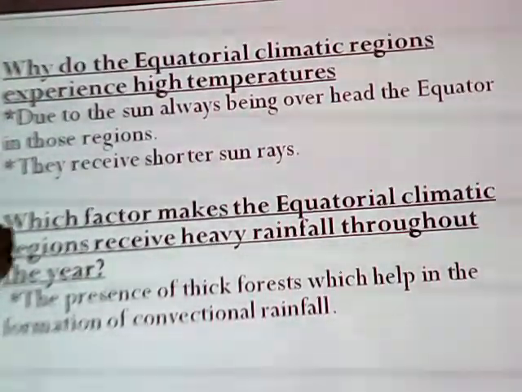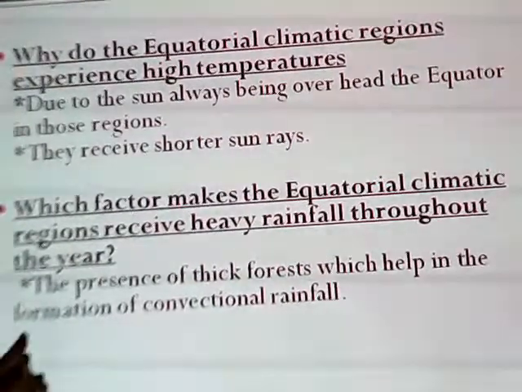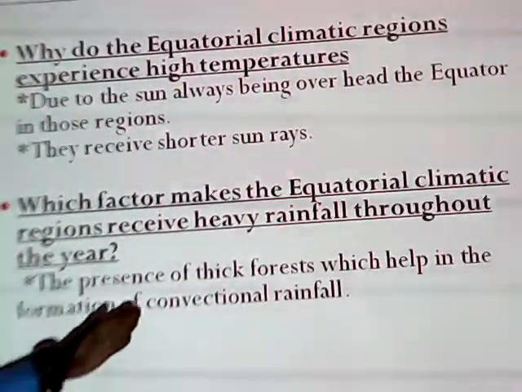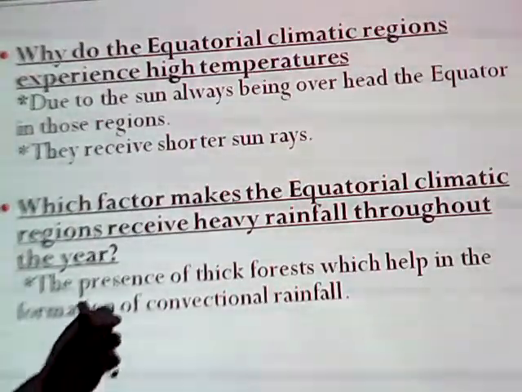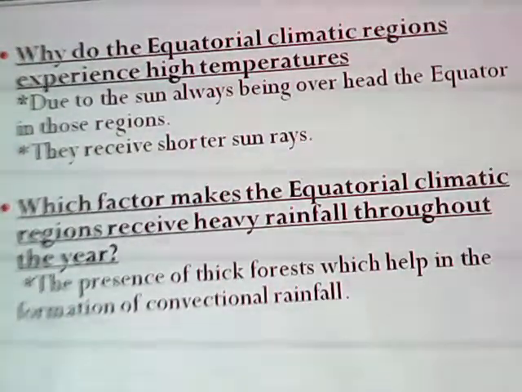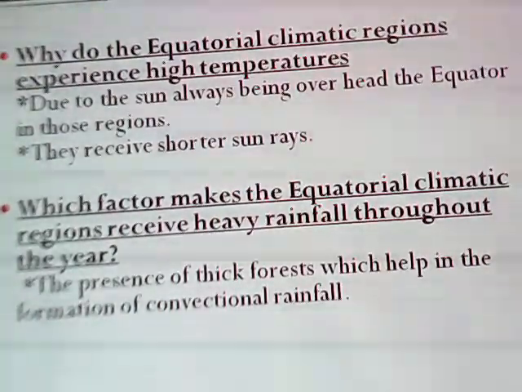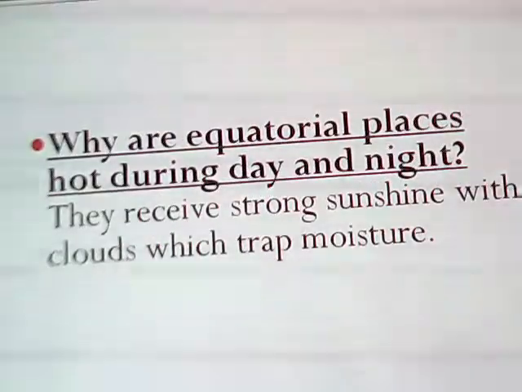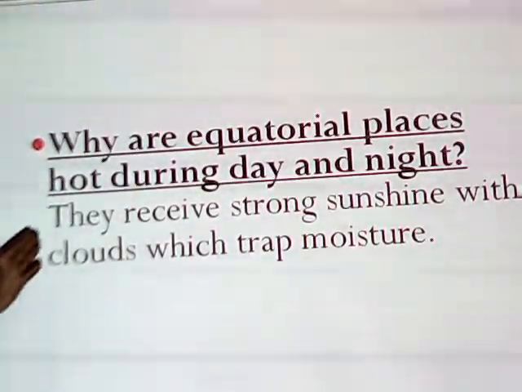Then another question, which factor makes the equatorial climatic regions receive heavy rainfall throughout the year? I've told you the answers already. The presence of thick forests which help in the formation of convectional rainfall. How do the thick forests help? They transpirate. And then we have water bodies which evaporate to form rainfall.